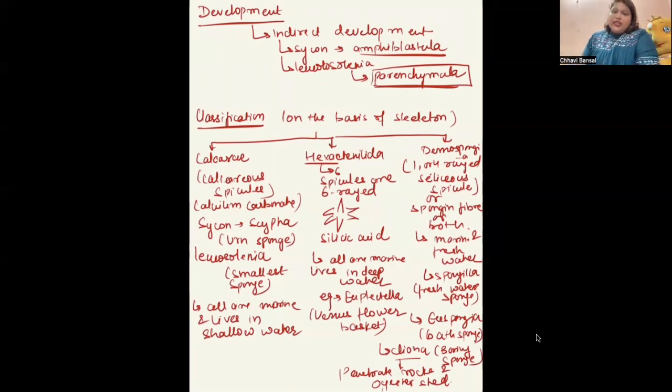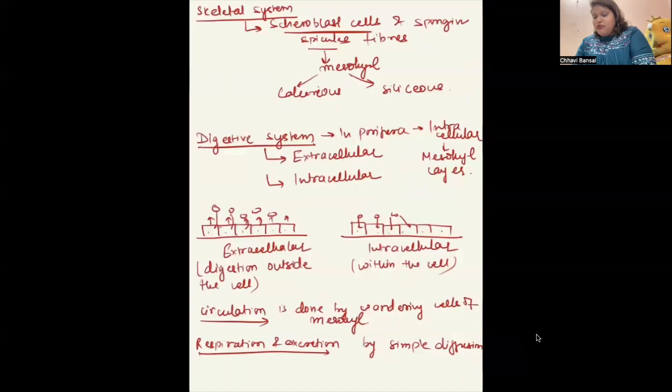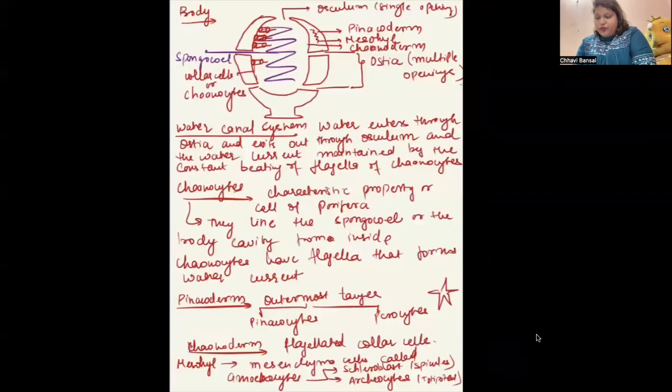Leucosolenia, the name of the larva is parenchymula. Then Euplectella or Venus flower basket, a gift, right? Then we have Spongilla, which is freshwater sponge. We have Euspongia, which is bath sponge. We have Cliona, which is a boring sponge. Clear? This is the whole phylum Porifera.